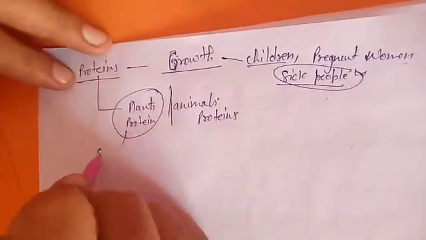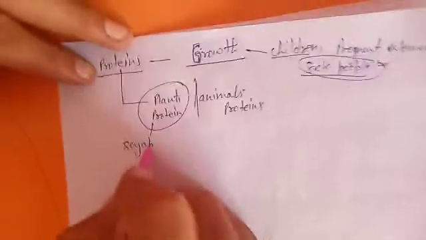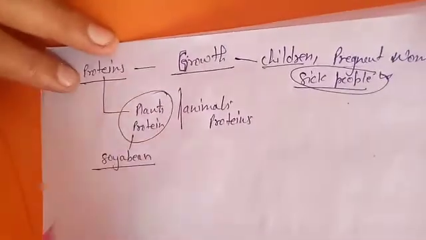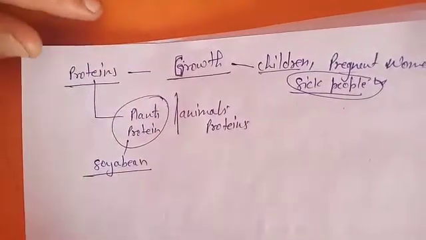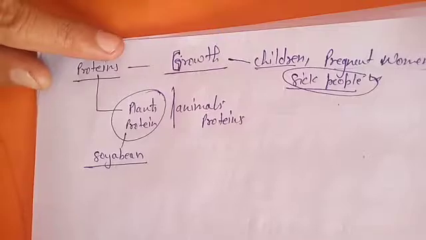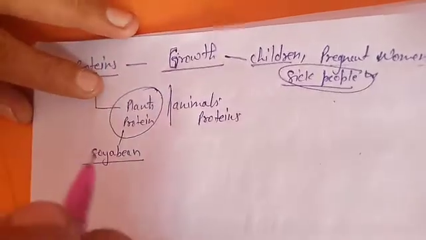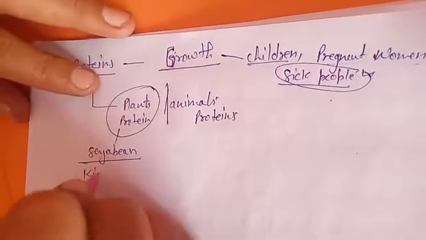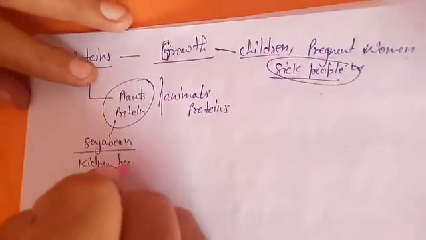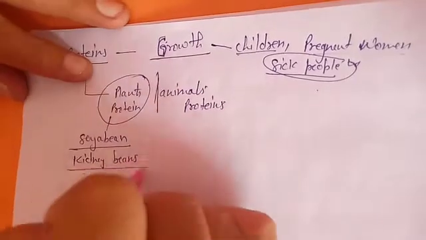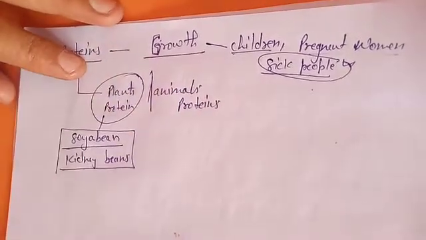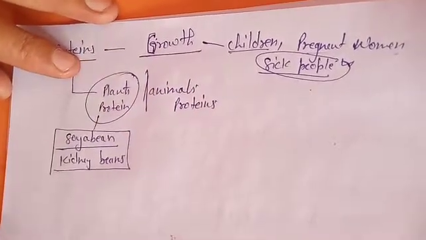A rich source is soybean. Kidney beans can also serve as a rich source of proteins.